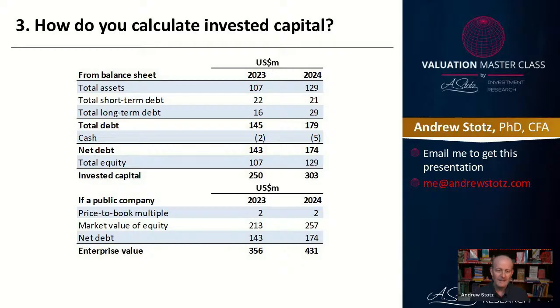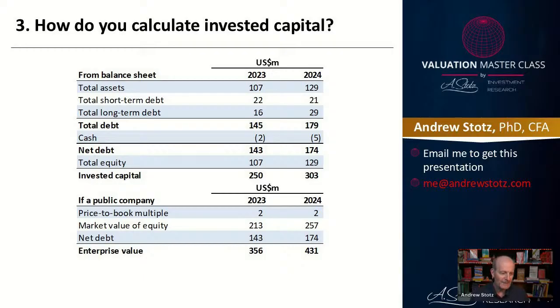143. And so now we've got 143 as the net debt. And then, which, no, that's not right. Hold on. Sorry, invested capital is 143. And then what we end up with is we have to then multiply the price times book, the market value times the book value of equity, which is 107. So 2 times 107 gives us 213. And then we end up with the enterprise value.